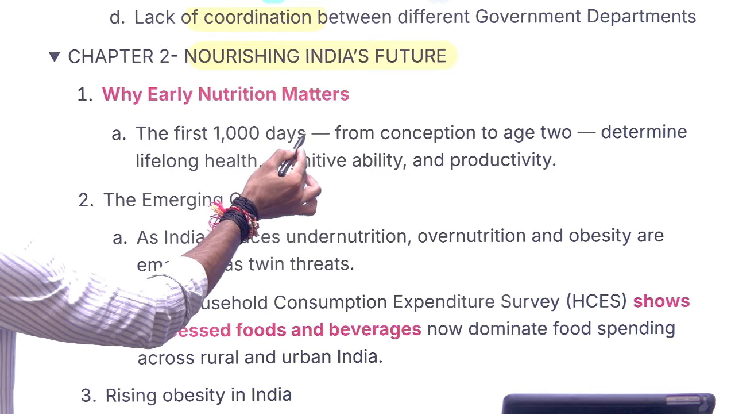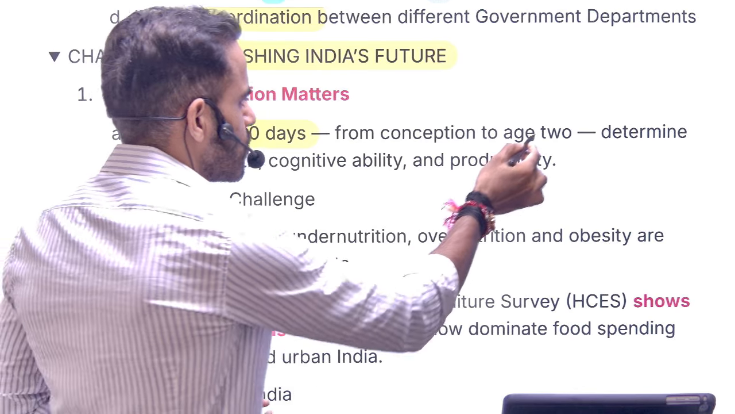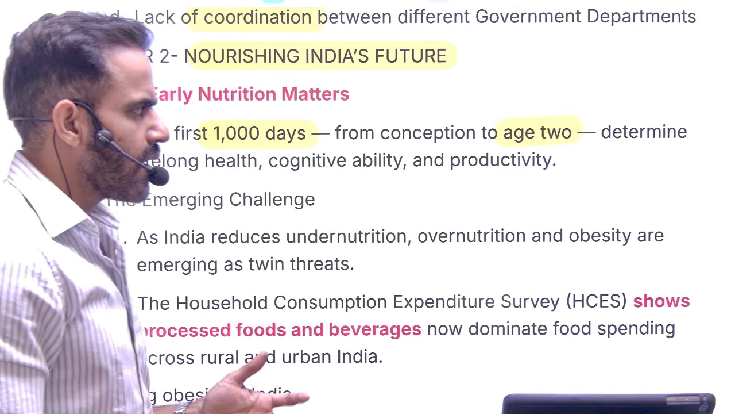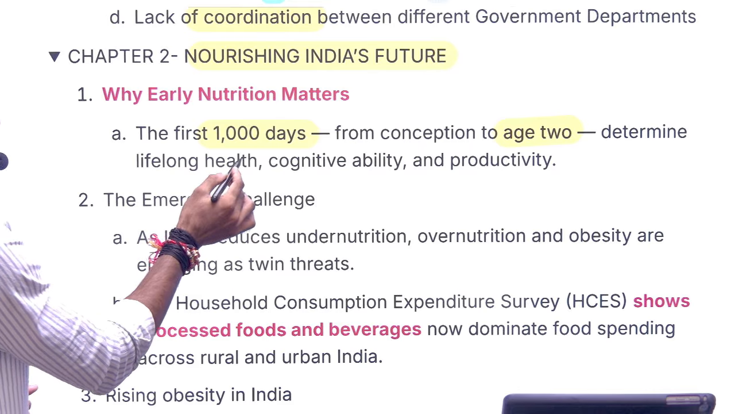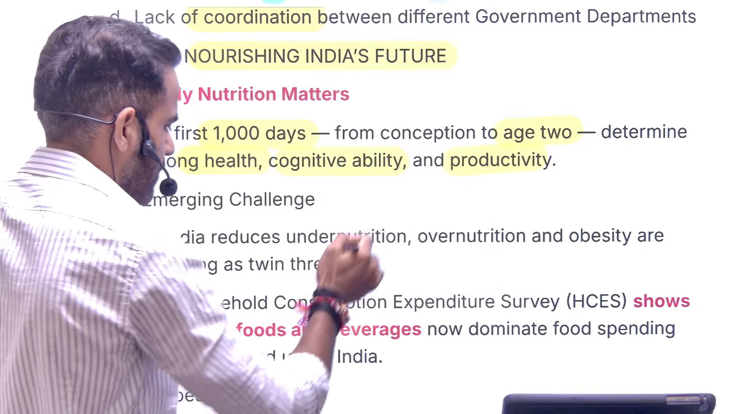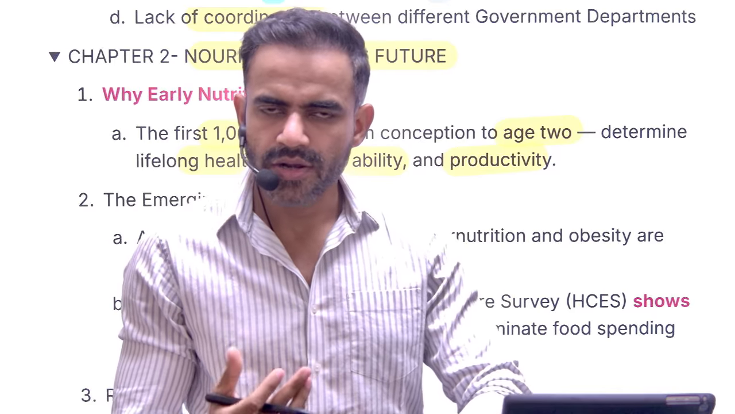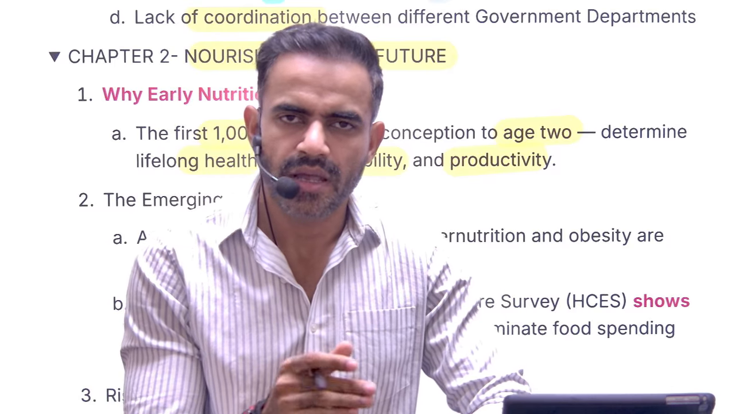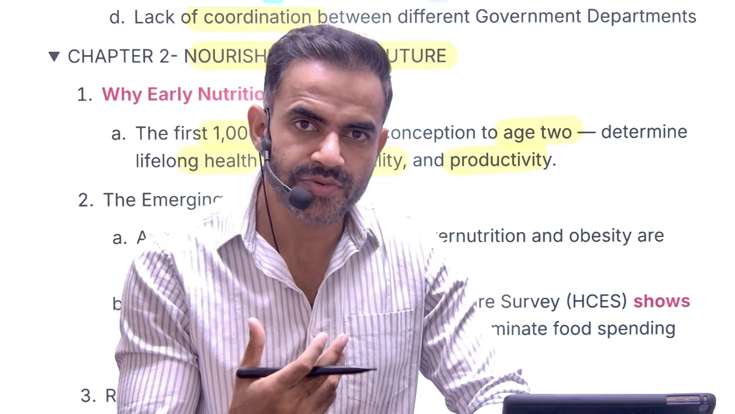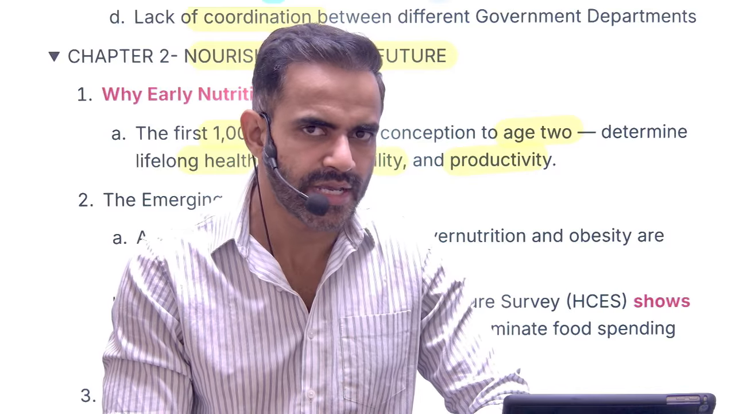For example, understand the problem. The first 1000 days from the birth to the age of 2 years have a significant impact on the health of the child, on the cognitive development of the child, and on the productivity. Now, what happens? Understand the problem here. In our country, as per census 2011, roughly 69% of the population reside in rural areas.